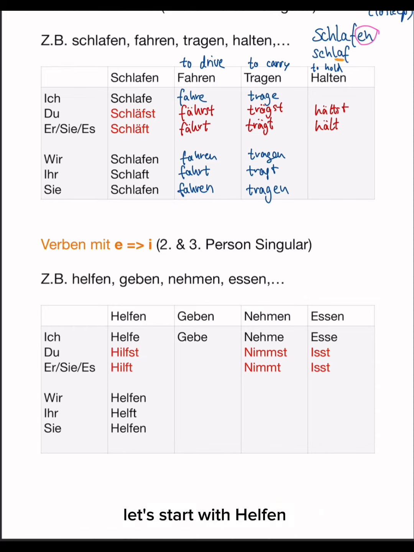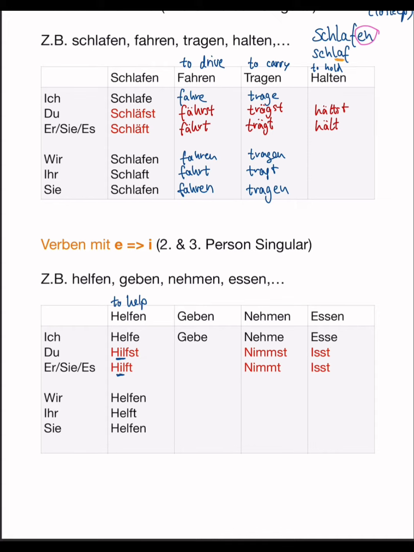Let's start with helfen. Helfen means to help. Ich helfe stays normal, and then du hilfst. Here, hilfst, und er, sie, es hilft. So the e turns to the i.